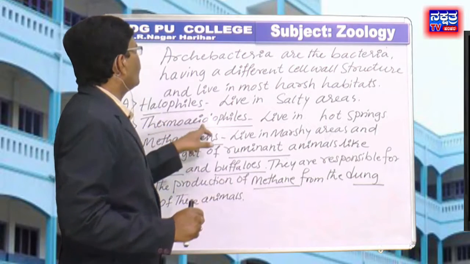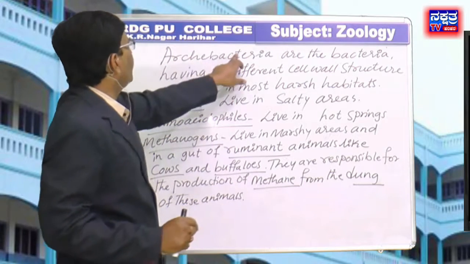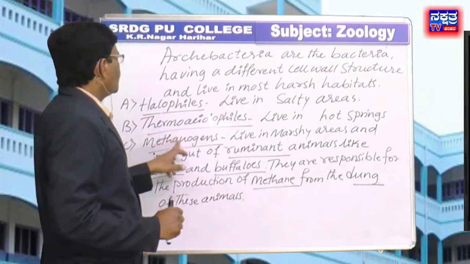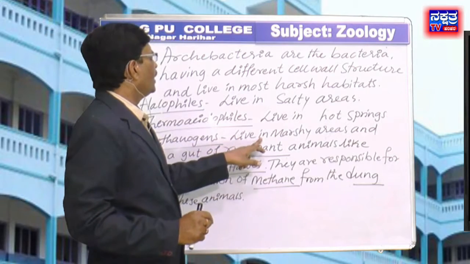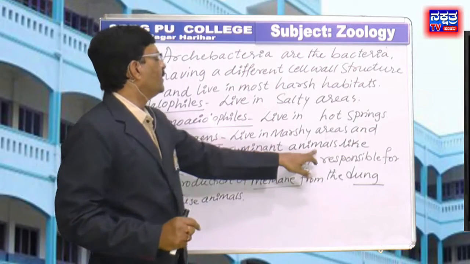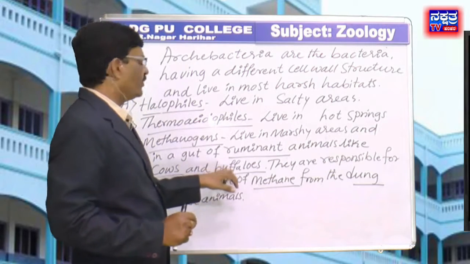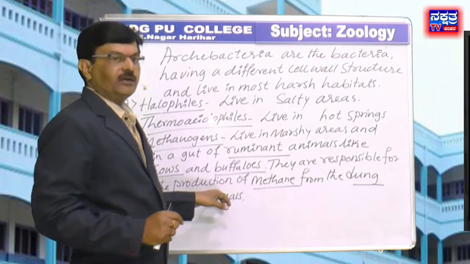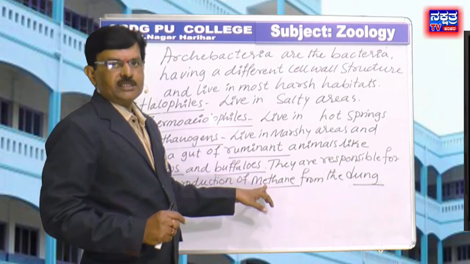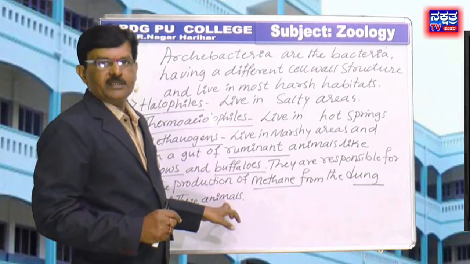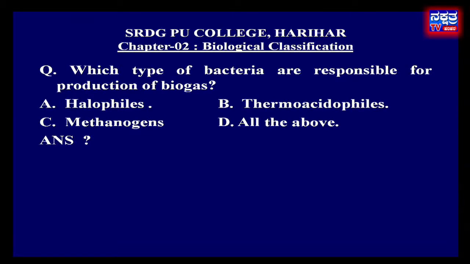Similarly, thermoacidophiles are also archaebacteria, living in hot springs. Then third, methanogens live in marshy areas and in the gut of ruminant animals like cows and buffaloes. They are also responsible for the production of methane, that is called biogas, from the dung of these animals. Therefore, in the given options, C is the right answer.